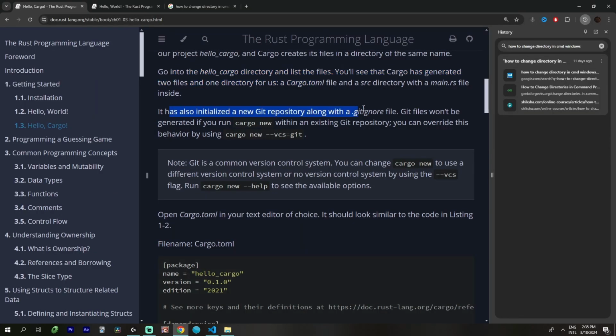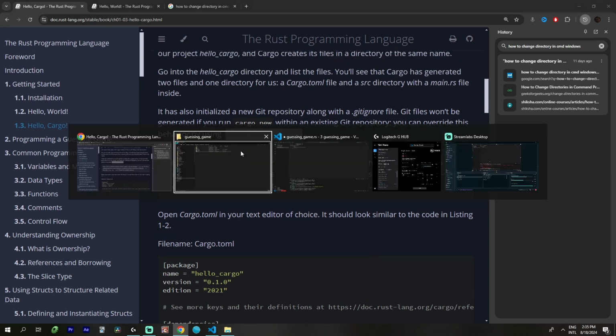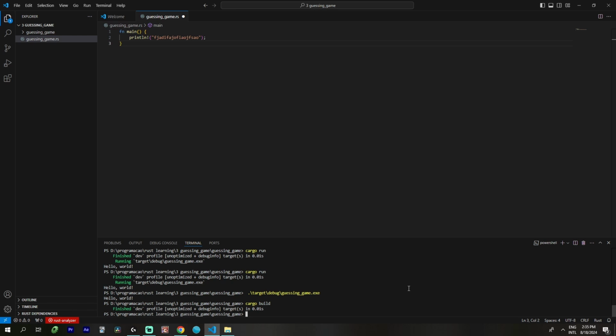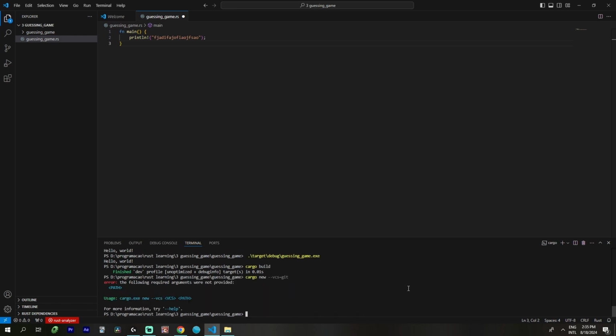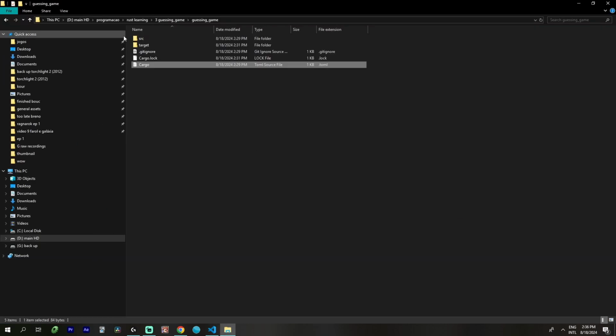There's a new Git repository. It won't be generated if you run cargo new. This is over. Okay. Let's try this. Error. I don't know what I made. Something.